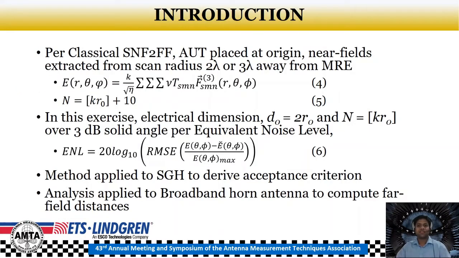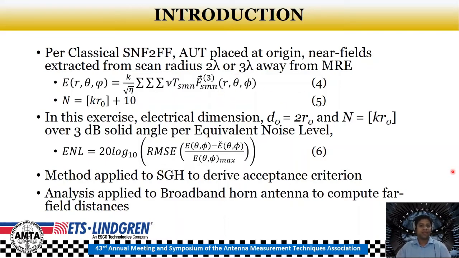So in classical spherical near field to far field transformation, the antenna under test is placed at the origin and the near fields are extracted from a scanned radius in the radiated near field, which is around 2 to 3 lambda away, from a minimal radial extent, which is MRE, that encompasses the antenna. The AUT spherical wave coefficients are determined from the transmission formula given in this equation over here.